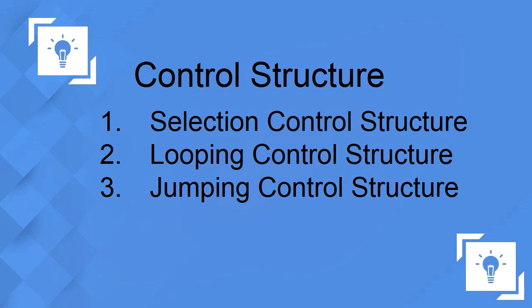Java consists of three conditional control structures. They are selection control structures, looping control structures, and jumping control structures. So, dear students, in this chapter, we will only learn about selection control structures and looping control structures.